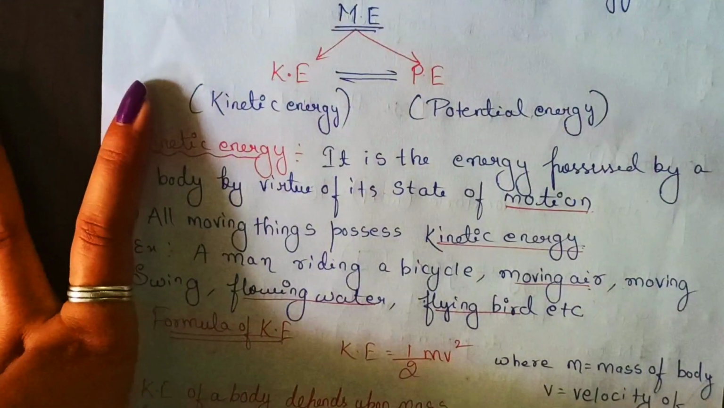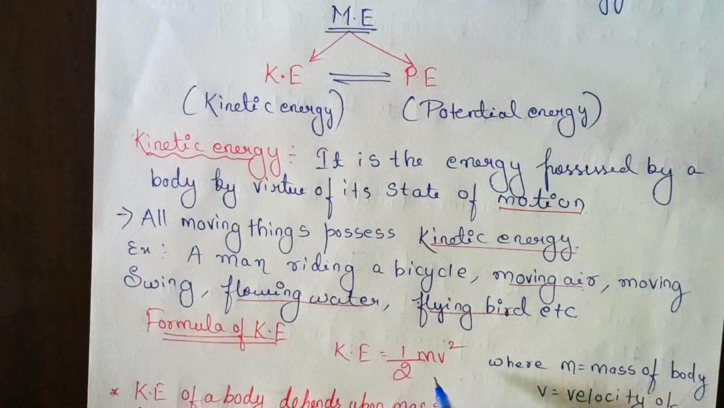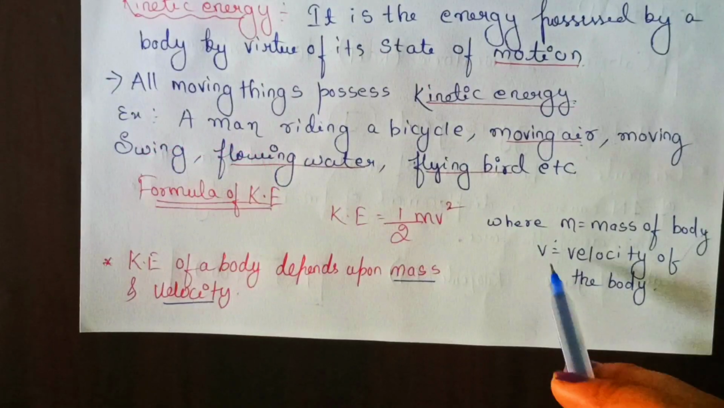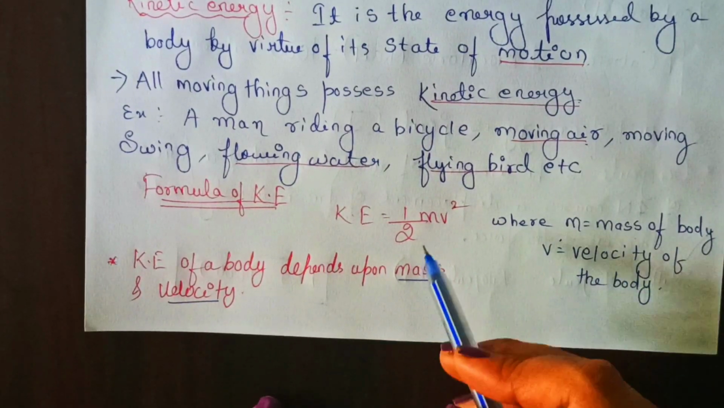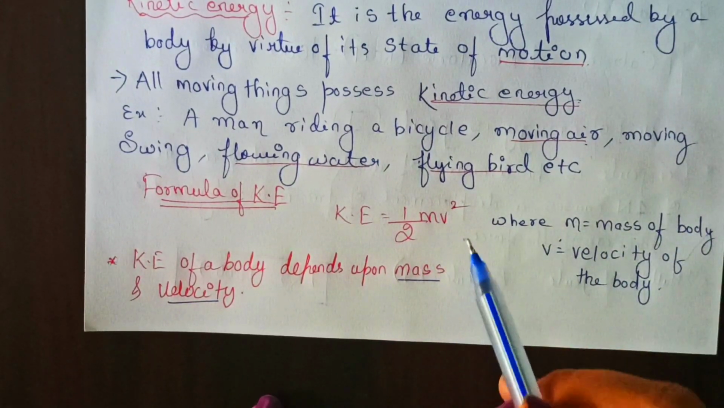So the formula of kinetic energy is half into mv square, where m is the mass of the body, and v is the velocity of the body, means the velocity with which the body is moving.